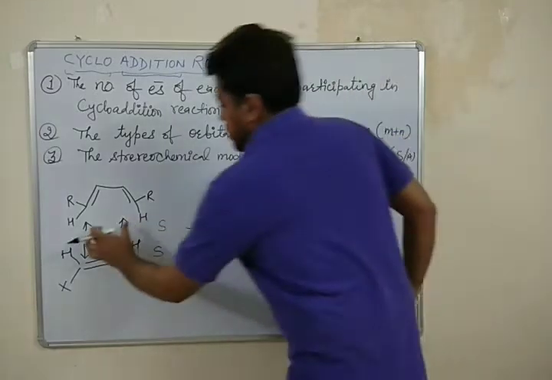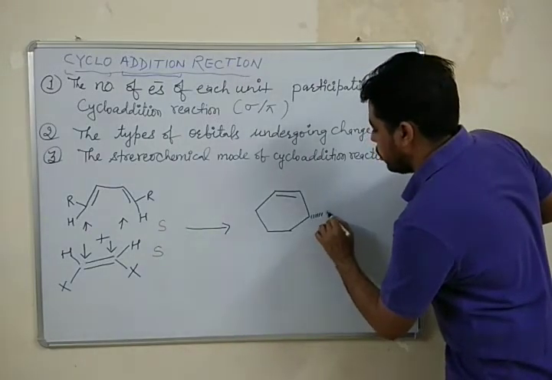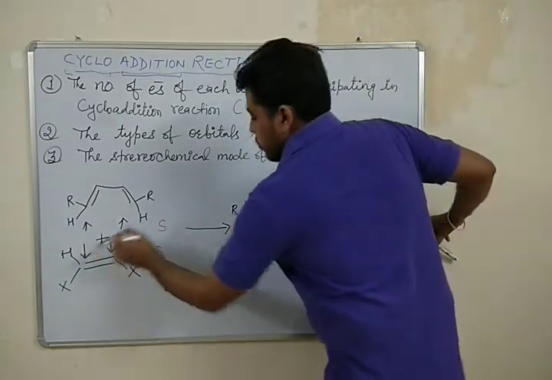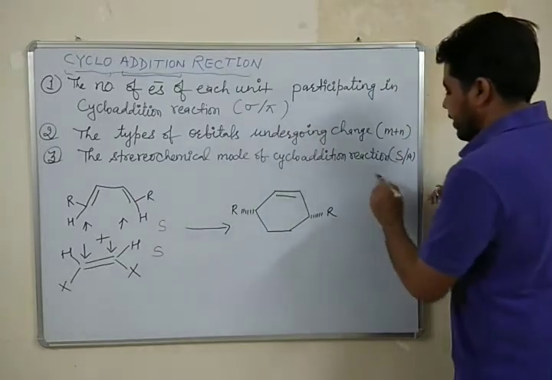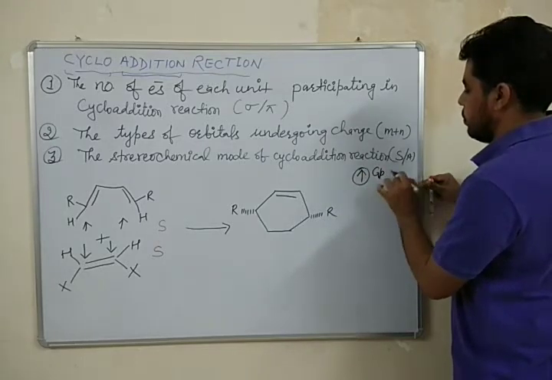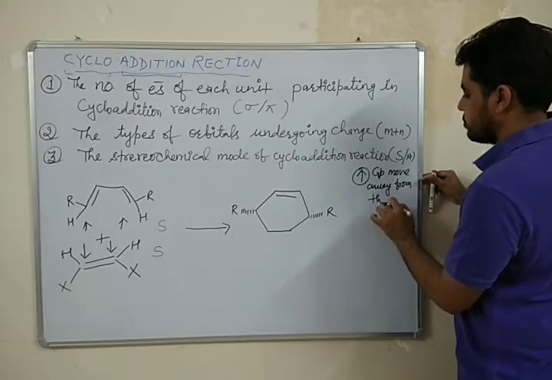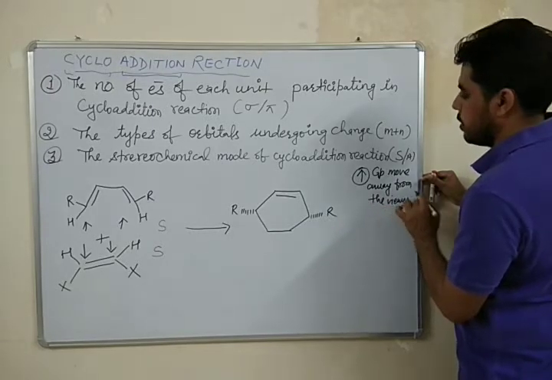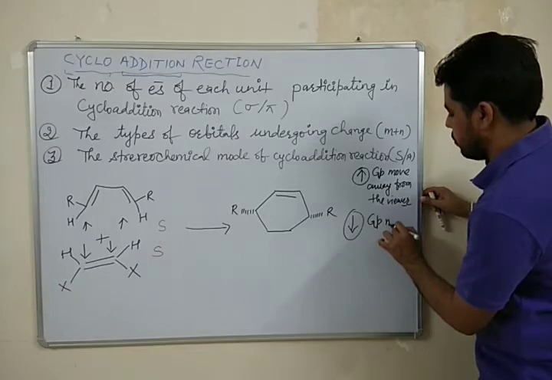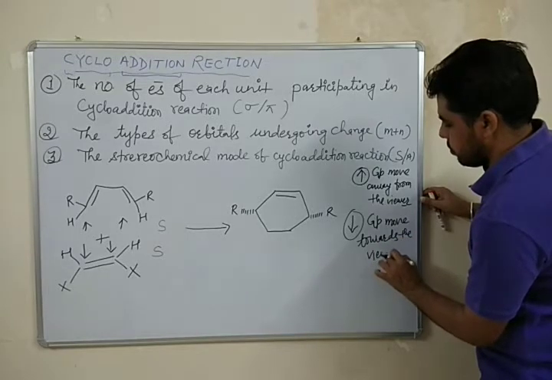Okay, this arrow tells us the direction of the group. If the arrow is in the upward direction, it means the group will move away from the viewer, and if the arrow is in the downward direction, then the group will move towards the viewer.